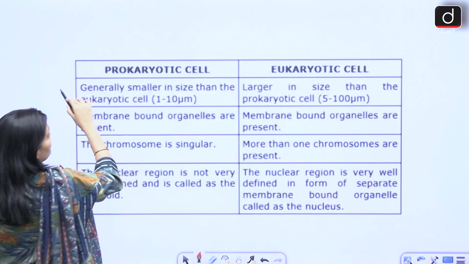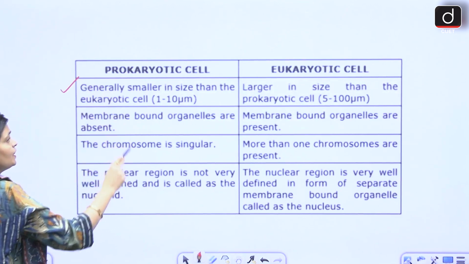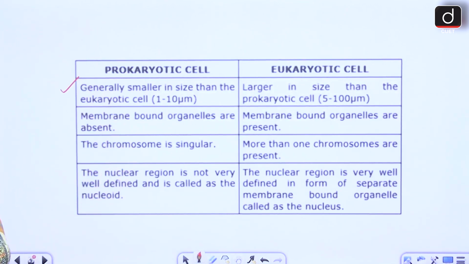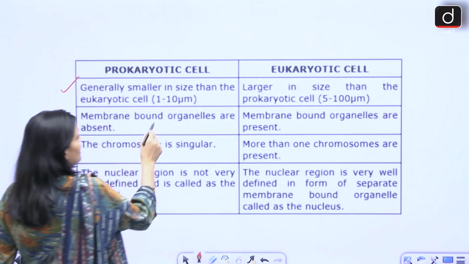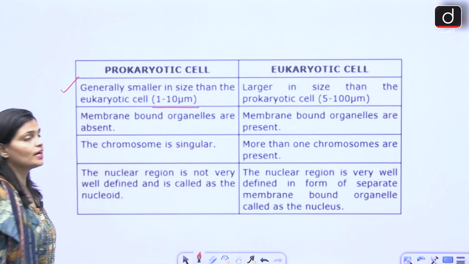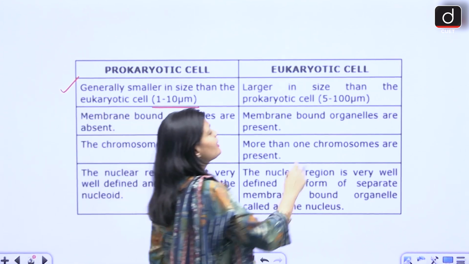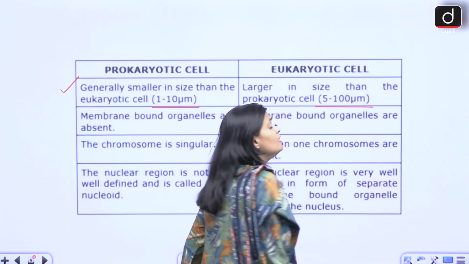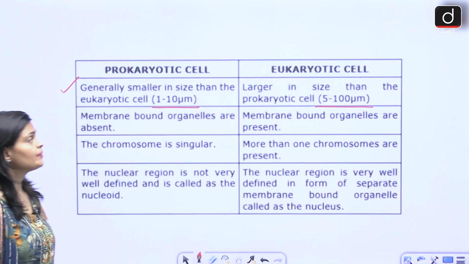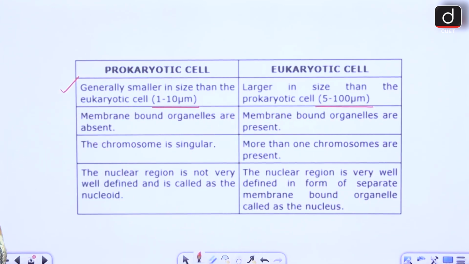Prokaryotic cells are generally smaller in size, ranging between 1 to 10 micrometer, whereas eukaryotic cells are larger than prokaryotics, ranging between 5 to 100 micrometer.